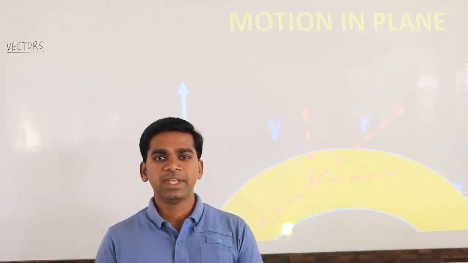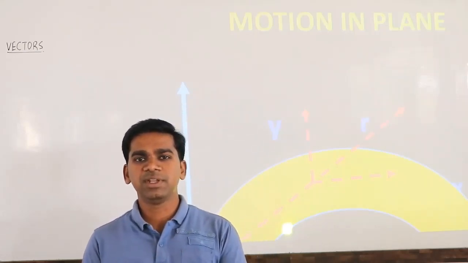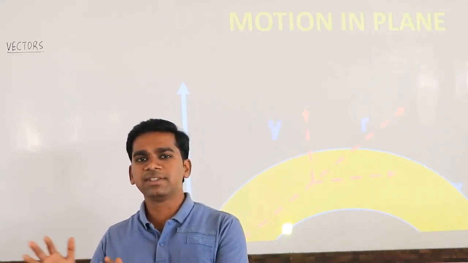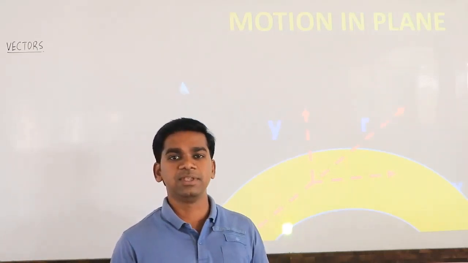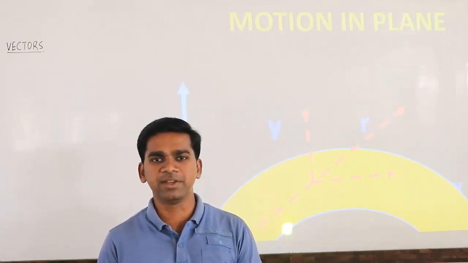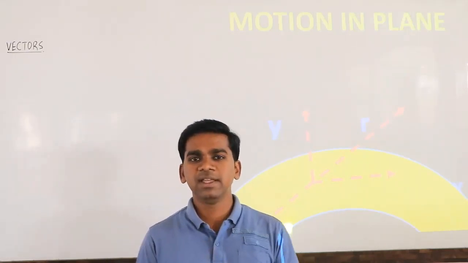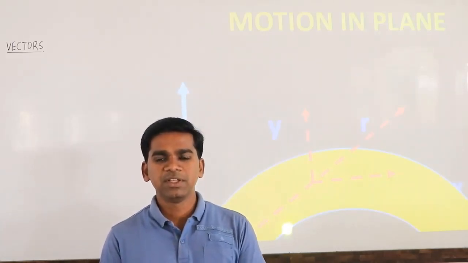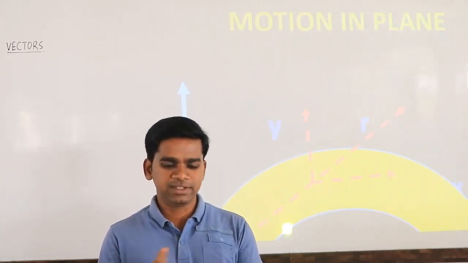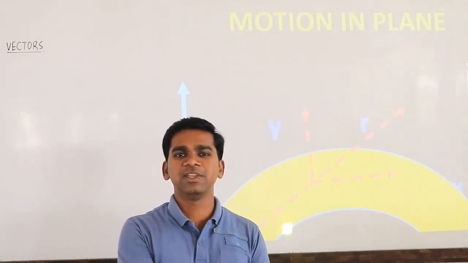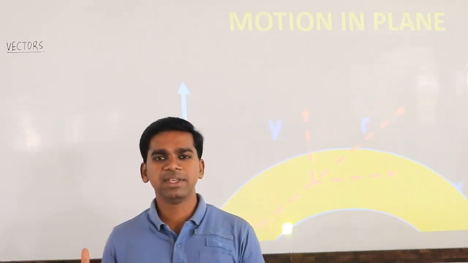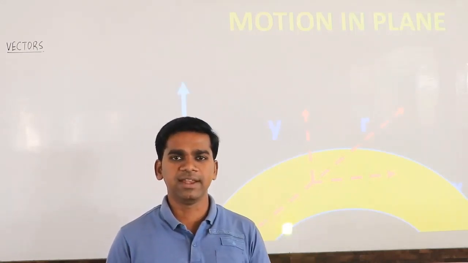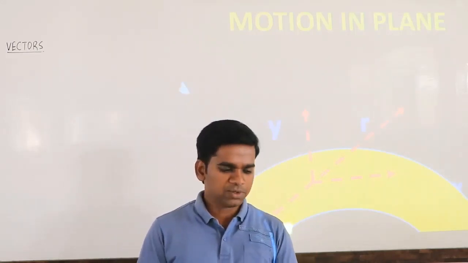That is why, for our competitive exams, we will divide this chapter into 2 parts. First we will take vectors separately, then we can go with projectile motion, or motion in a plane. So in this chapter I am going to start with vectors. Don't think that the vector chapter is not there in your exam. Vectors are there in your motion in a plane, but I will give the name vectors only. After finishing vectors I can take this heading. So we'll start without delay.